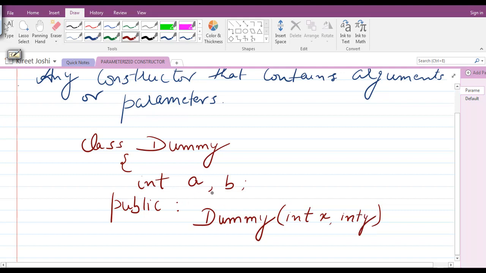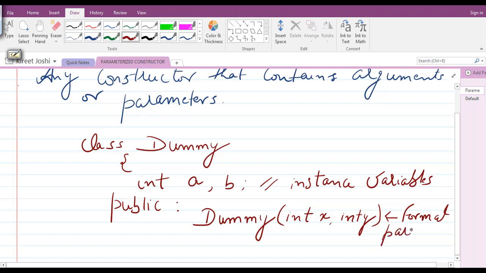These are the instance variables, and these are the formal arguments, the formal parameters, as we have learned in functions.